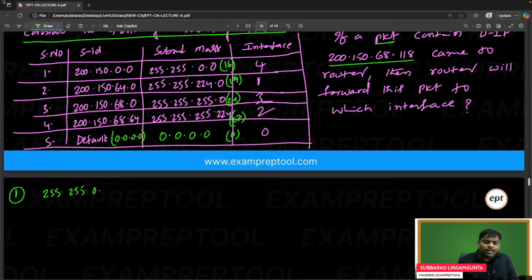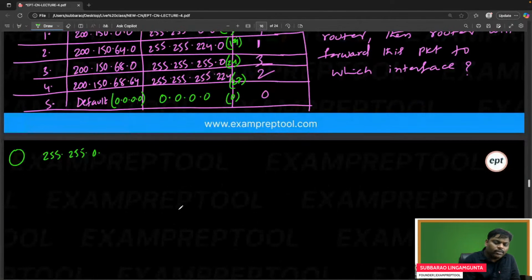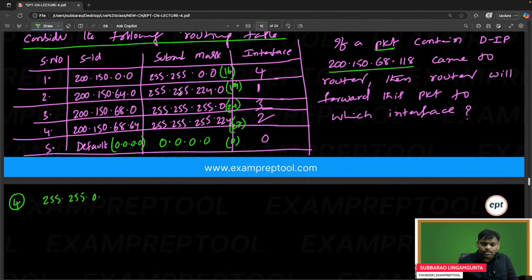Let's start with the fourth one. You can do it blindly one by one, but the unfortunate thing is time will be wasted. So the best idea is to try first with the one having more ones. I think the fourth one has more ones. Let me try this. The subnet mask of the fourth one is 255.255.255.224.